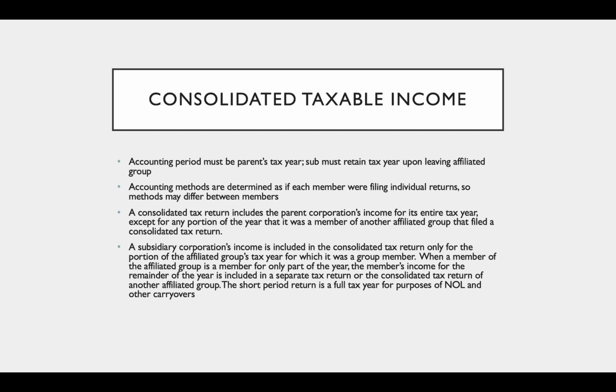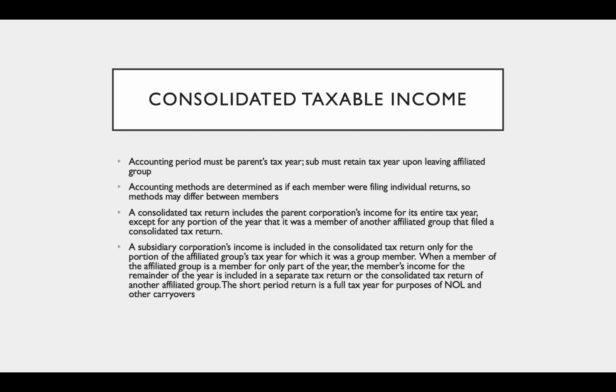So this seems like it would be simple. It seems like we would just compute each corporation's net income and add them up, but that's not exactly how it works. When we calculate consolidated taxable income, the accounting period must be the parent's tax year. The subsidiary must retain the parent's tax year upon leaving the affiliated group.